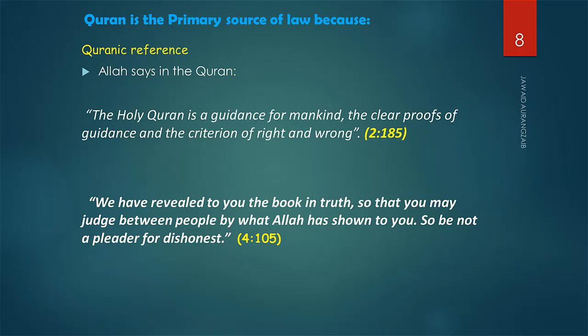Furthermore, in one more Quranic verse, Allah mentioned in Surah number 2, verse number 185, that the Holy Quran is a guidance for mankind, the clear proofs of guidance and criterion of right and wrong. So when a criterion of right and wrong is given in the Quran, we can't make any other criterion of right and wrong. We can't use our reasoning, our logic, or our understanding for making new laws. We have to follow the Quran as a primary source of Islamic law.